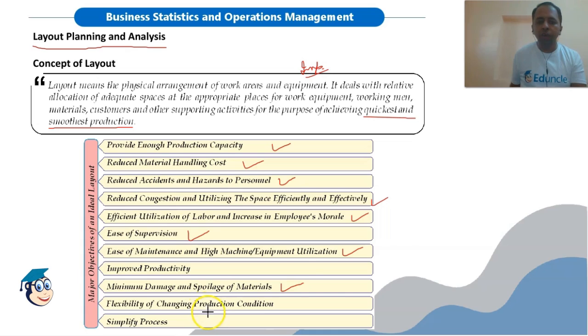Flexibility of changing production conditions. Again, this is very important. Once we have done a layout planning, it must be flexible enough so that we can make changes in the coming time. Simplify the process of production. So these are the various objectives of ideal layout planning.